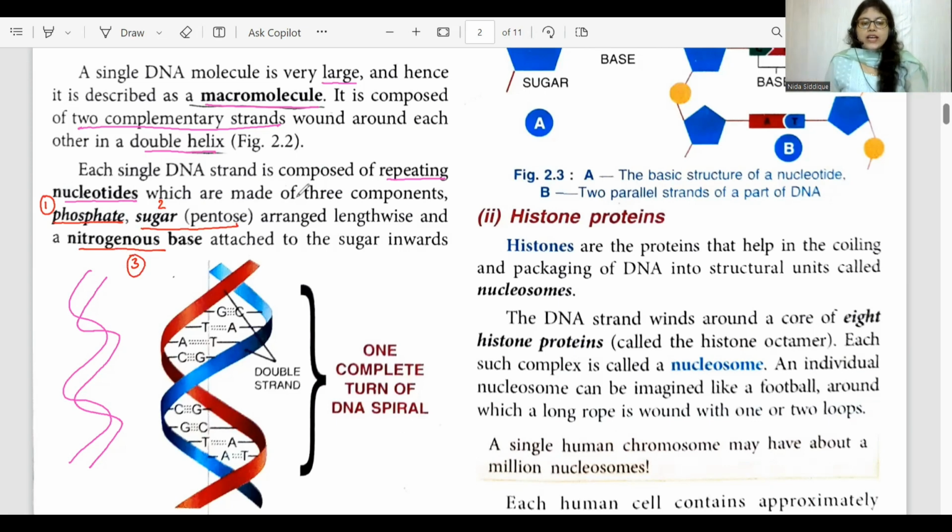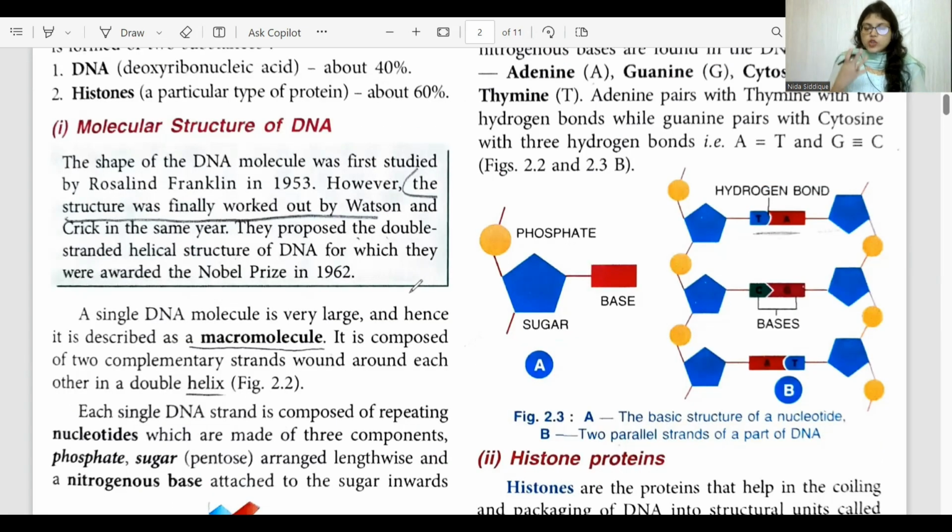So DNA is made up of repeated units of nucleotides arranged back to back. Now let us understand the structure of DNA with the help of this diagram.